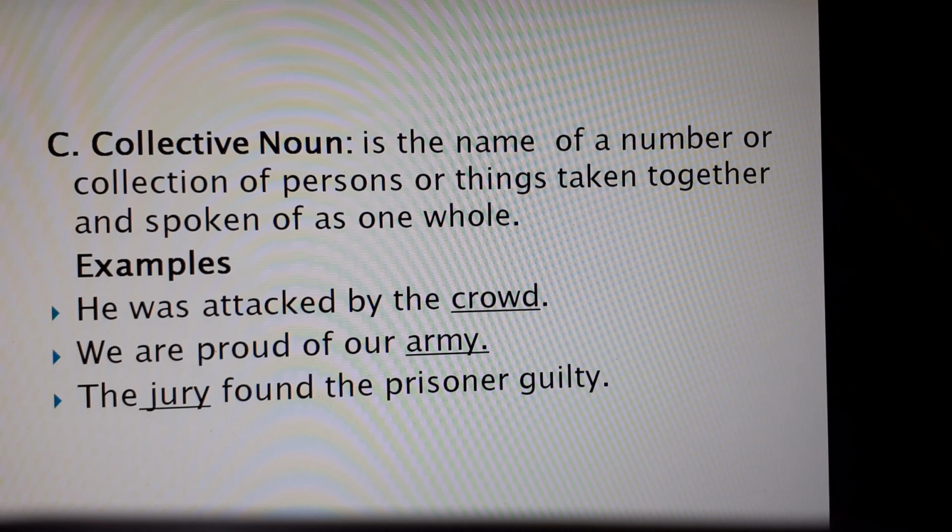They are the people who decide the judgment, who hear the cases. So here the jury is not made of only one person, but a number of persons, a collection of persons. So it is also a collective noun.